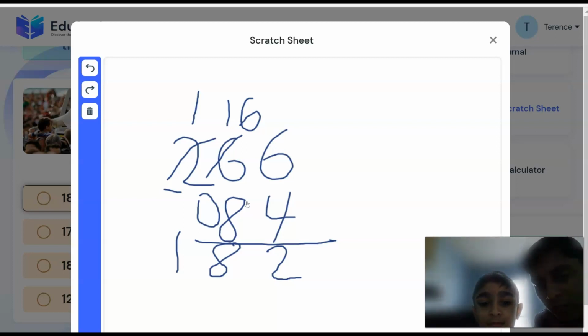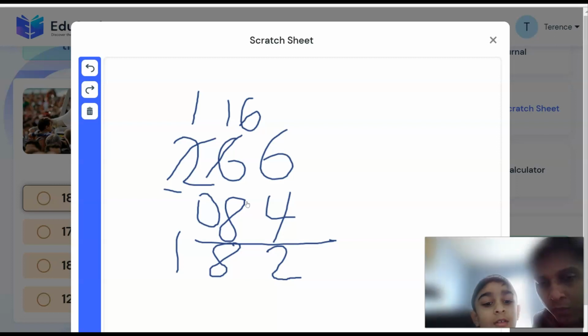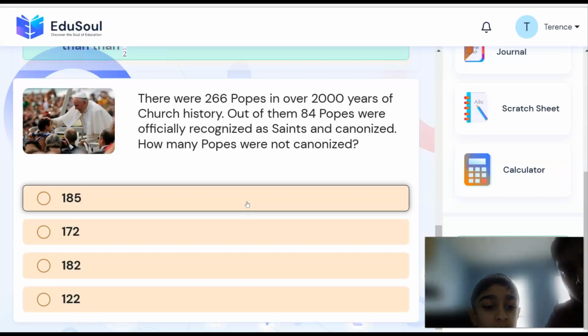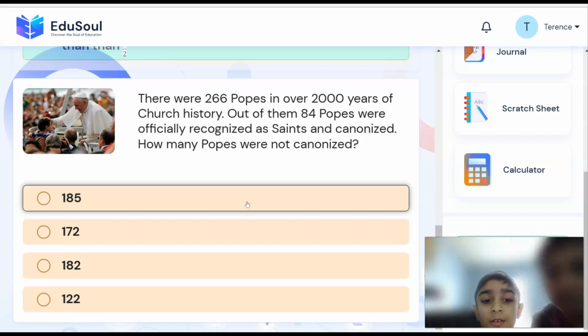And that was the question. How many of them were not recognized as saints? 182. Let's go back to the question. Can you read the question one more time? There were 266 popes in over 2000 years of church history. Out of them, 84 popes were officially recognized as saints and canonized. How many popes were not canonized?